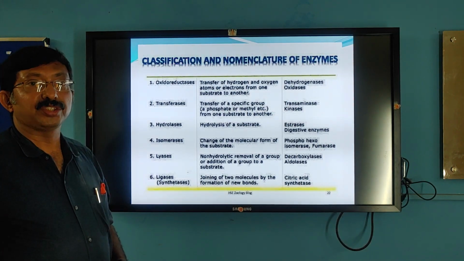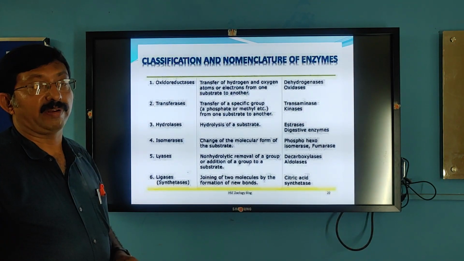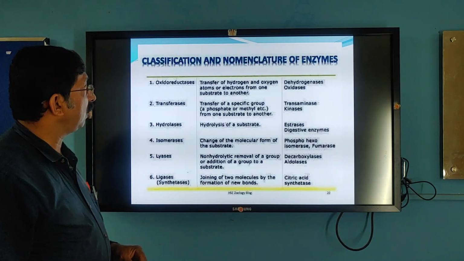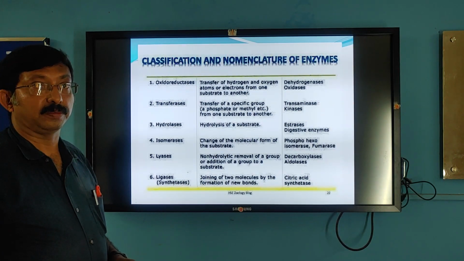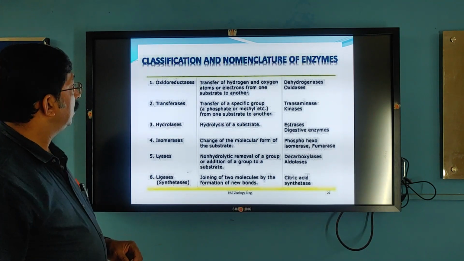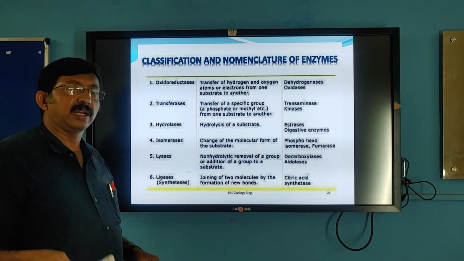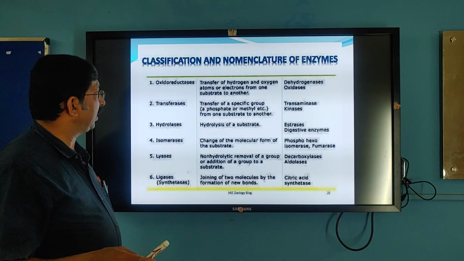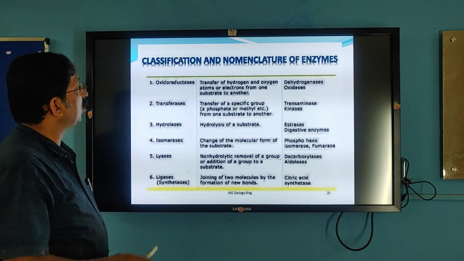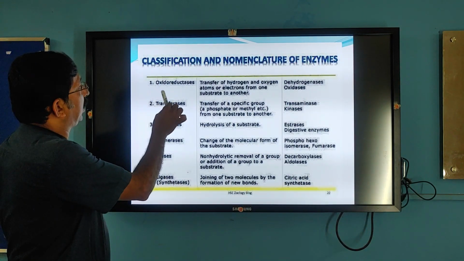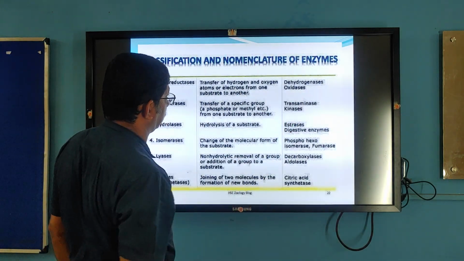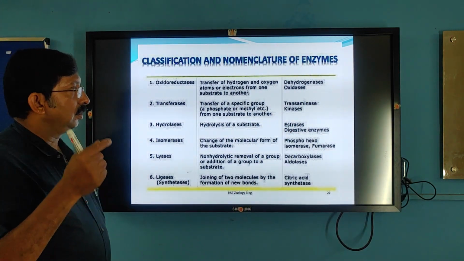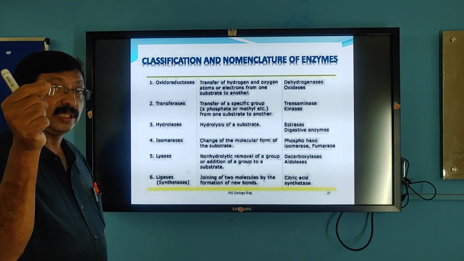Now, classification and nomenclature of enzyme action. Depending upon the reactions they carry out, they are classified. Internationally the enzymes have been classified into 6 classes. What are those 6 classes? Oxidoreductases or dehydrogenases. They carry out oxidation as well as reduction reactions.